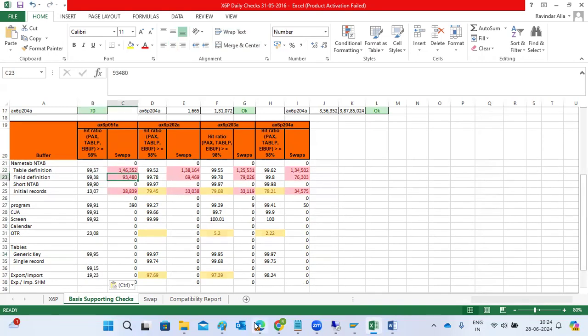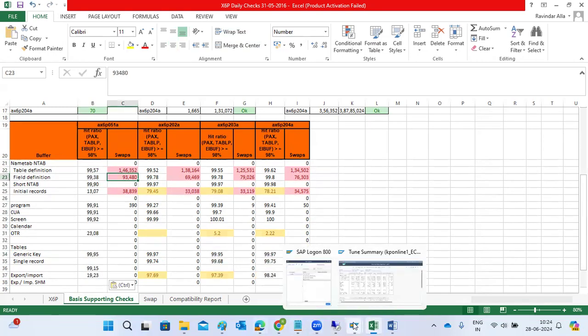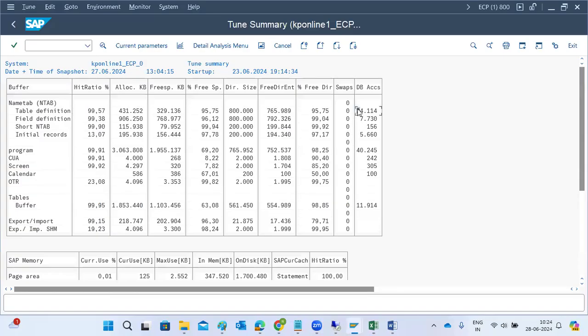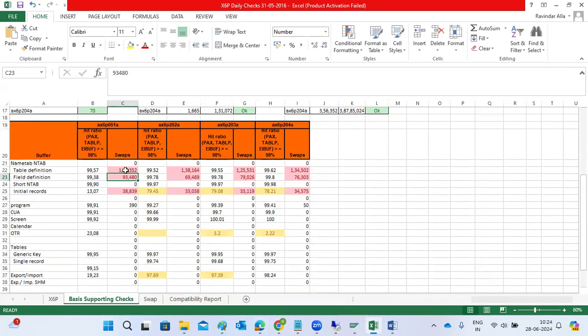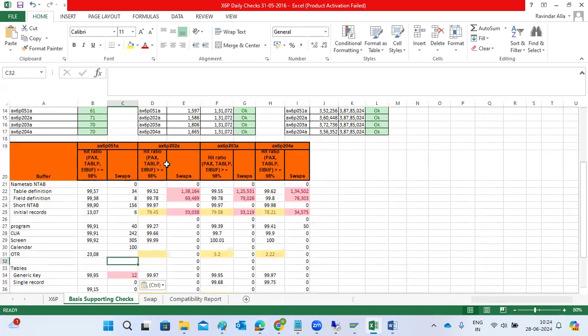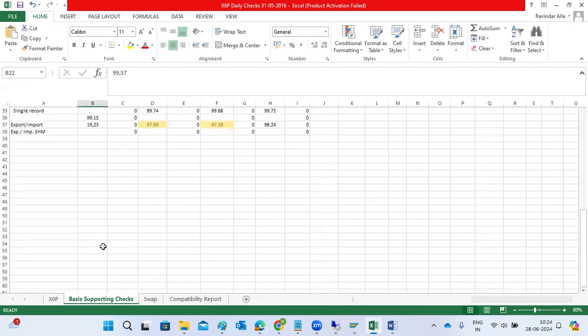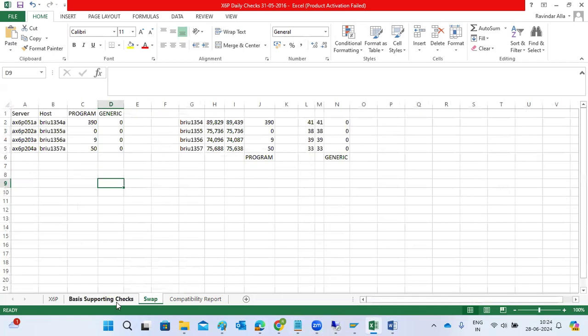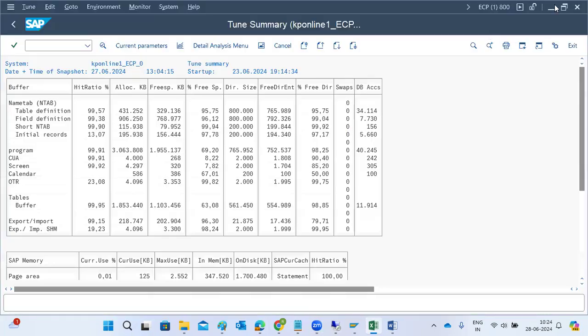Are any swaps coming or not? Per day 10,000 swaps are allowed. If it is more than 10,000, we need to investigate it here. Based upon the Excel formulas that will be updated here, it's fine now. Then on each application server we need to check the hit ratio and all the information, the swaps and everything. We need to take the load of the last 24 hours.